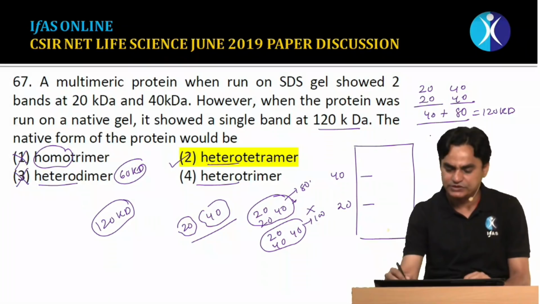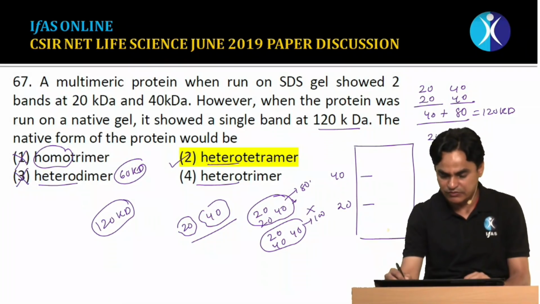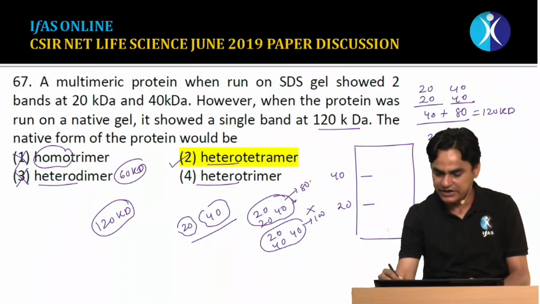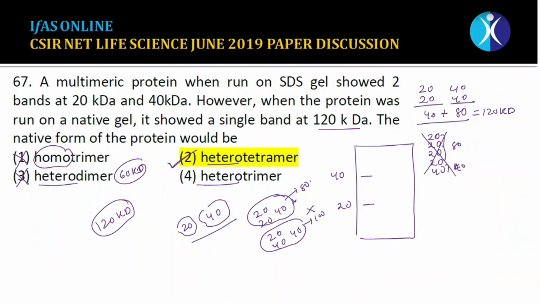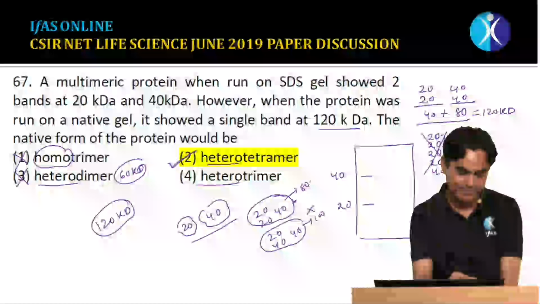There could be one more option which is not given; there could be some other alternatives as well. It could be like 20, 20, 20, or 20 and 40. It could have been like this also. So this could have been 80 and this could be 40, but this is not given in the option. So why are we moving in that direction? The correct answer would be a heterotetramer.